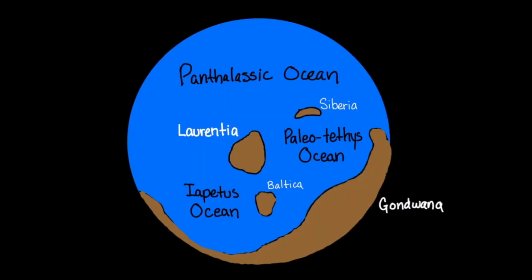During this time, there were four major continents: Gondwana, Laurentia, Baltica, and Siberia. The Paleotethys Ocean was between Gondwana and the other continents. The Panthalassic Ocean was north of these continents. The Iapetus Ocean was south of Laurentia. During this time, the landscape was barren and there were frequent volcanic eruptions and earthquakes.